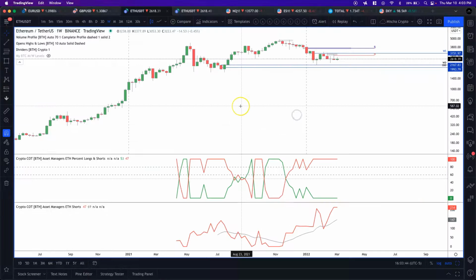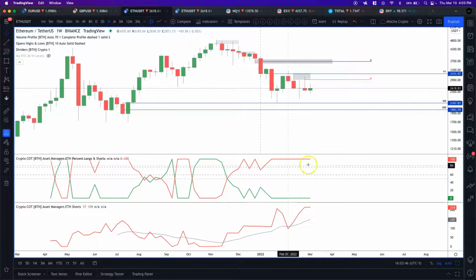So go to TradingView and we're looking at the Ethereum chart here, and we have the percentage longs and shorts here. And then down here, we have the actual short positioning. And we can see that the shorts have increased again, as we said, and they're still above the average, and we're still 100% short. And we can see that ever since the shorts have gone back above the average here, we have been in a downtrend, okay? And this large short position has not gone back below and sustained below the average, right? We saw that there was 1 week where we slightly went below the average, but we did not sustain below that average. We went right back up. So that's telling us that we cannot expect an end to the downtrend at the moment, right?